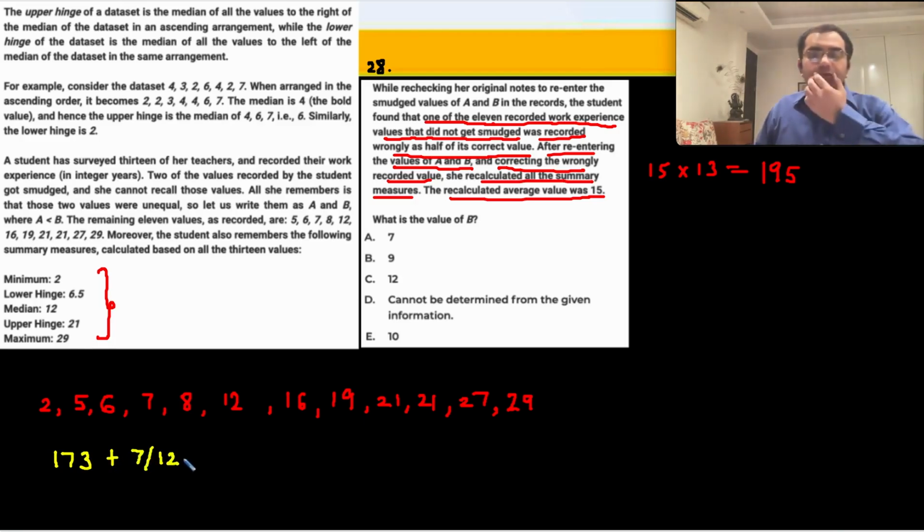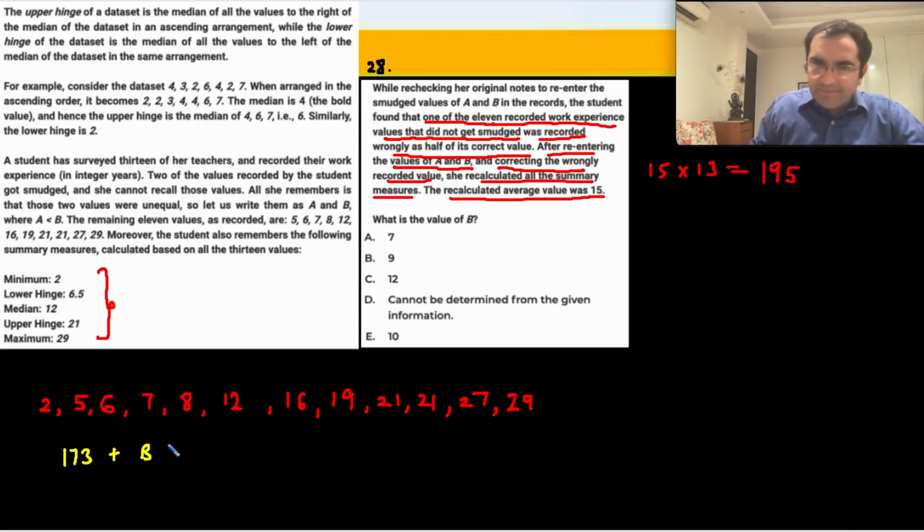B का value we already know. What is the value of B? Oh, B का value तो निकालना है. Let's backtrack. I already have 173 plus I have to add B plus I have to add that value which has been recorded only as half. ठीक है, तो उस वैल्यू को एक बारी फिर से ऐड करना पड़ेगा to get 195.